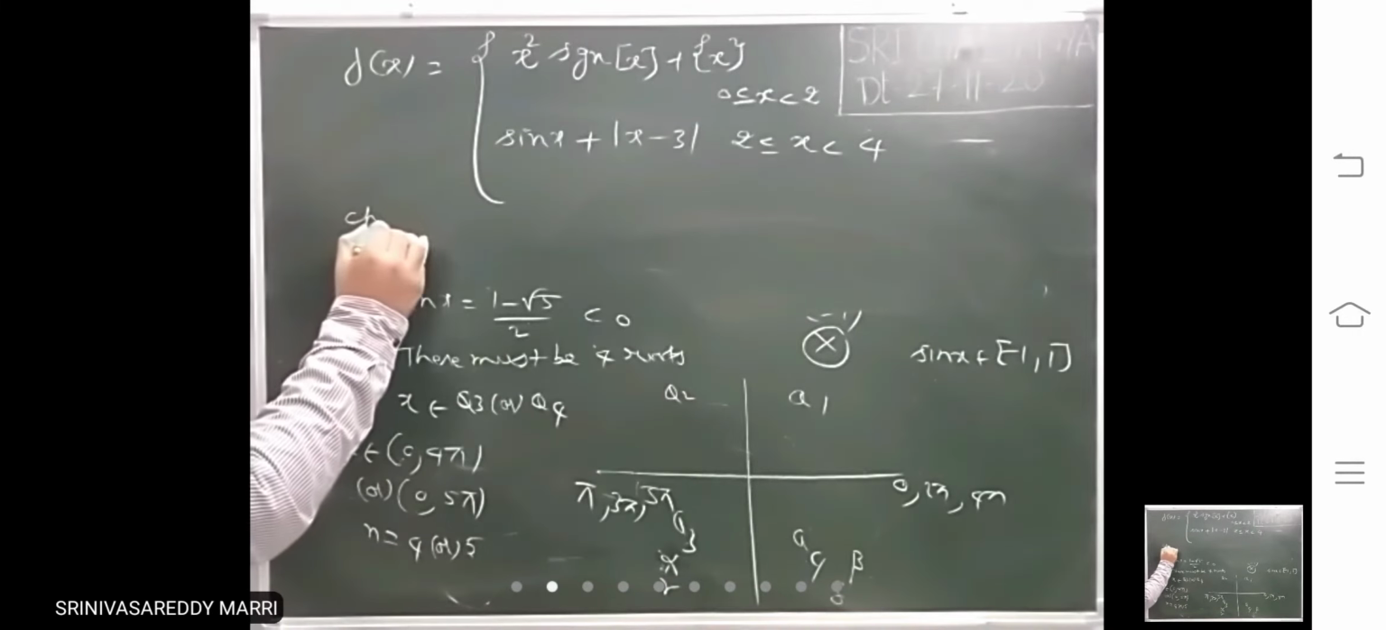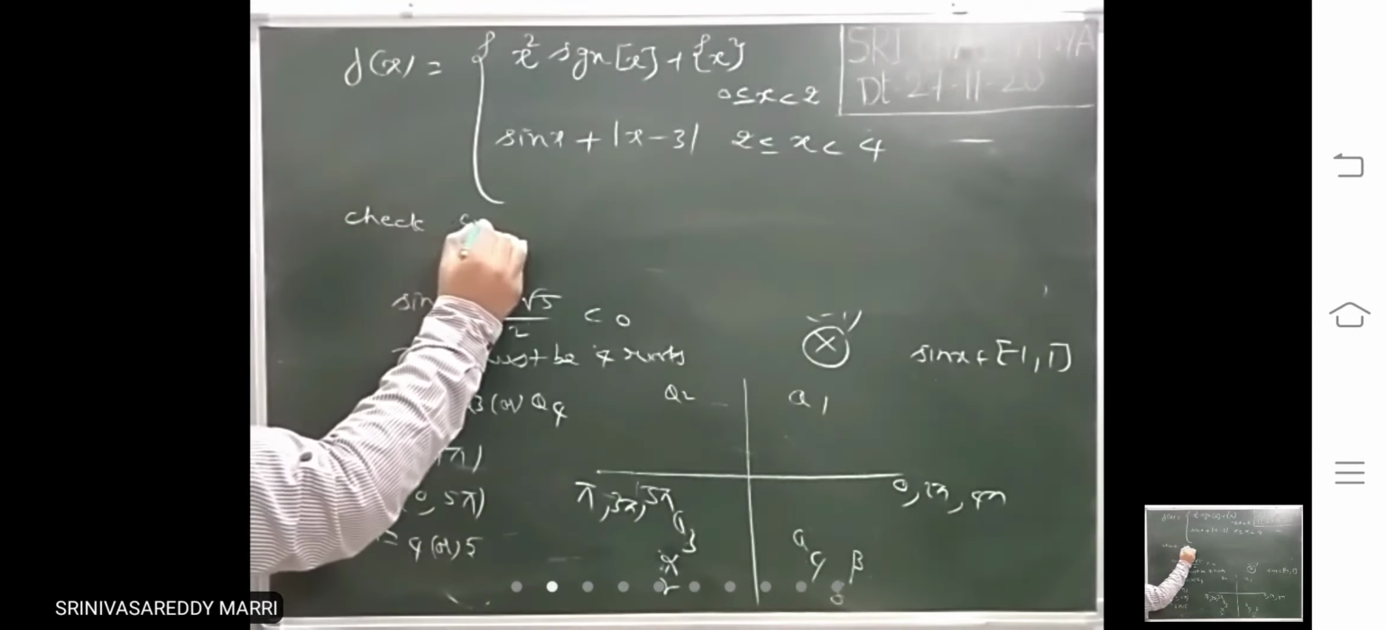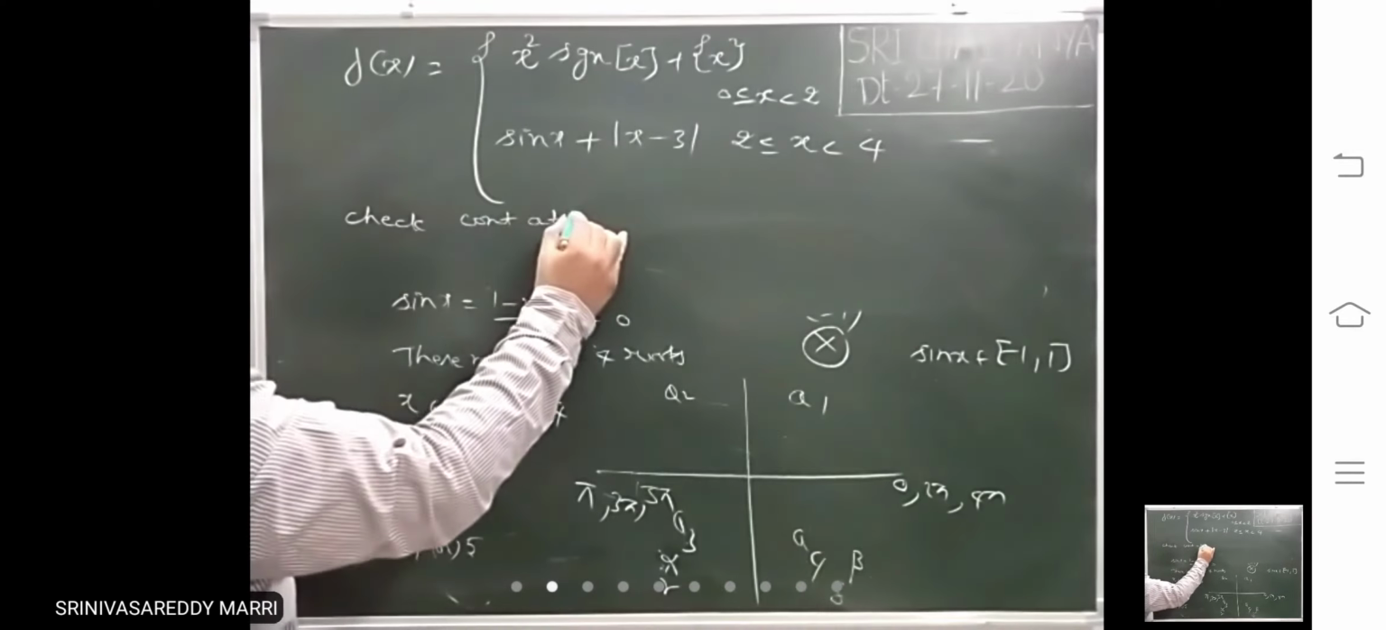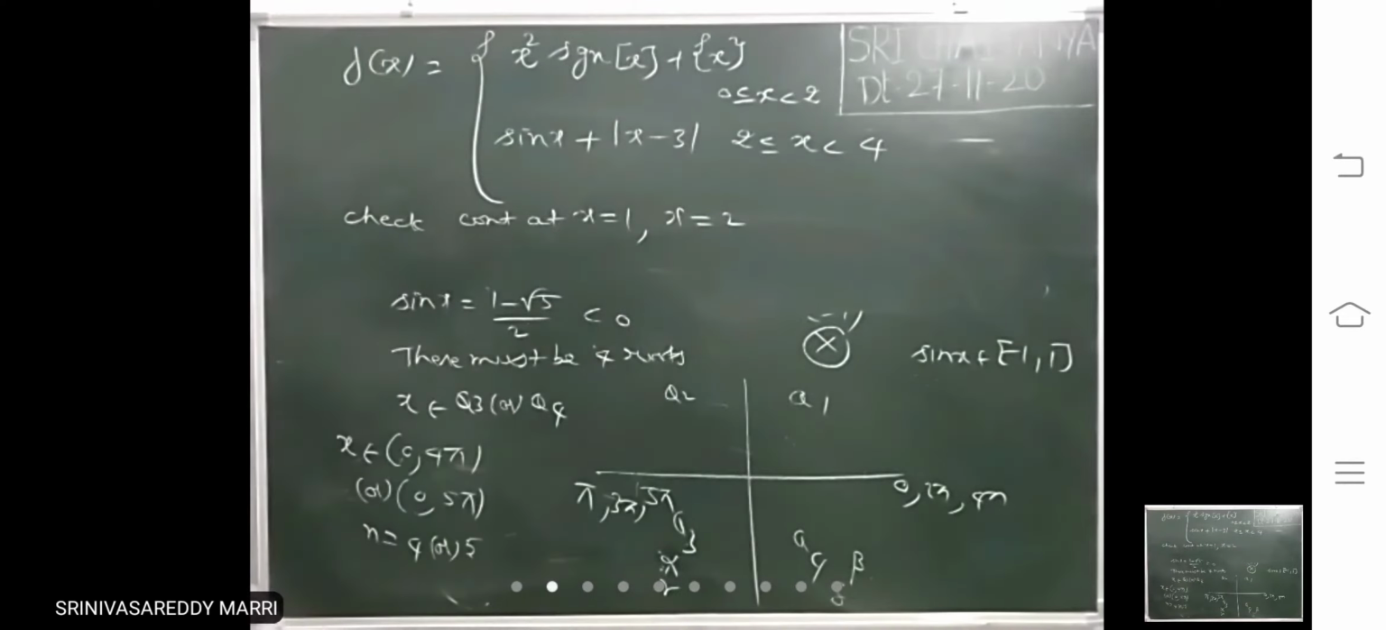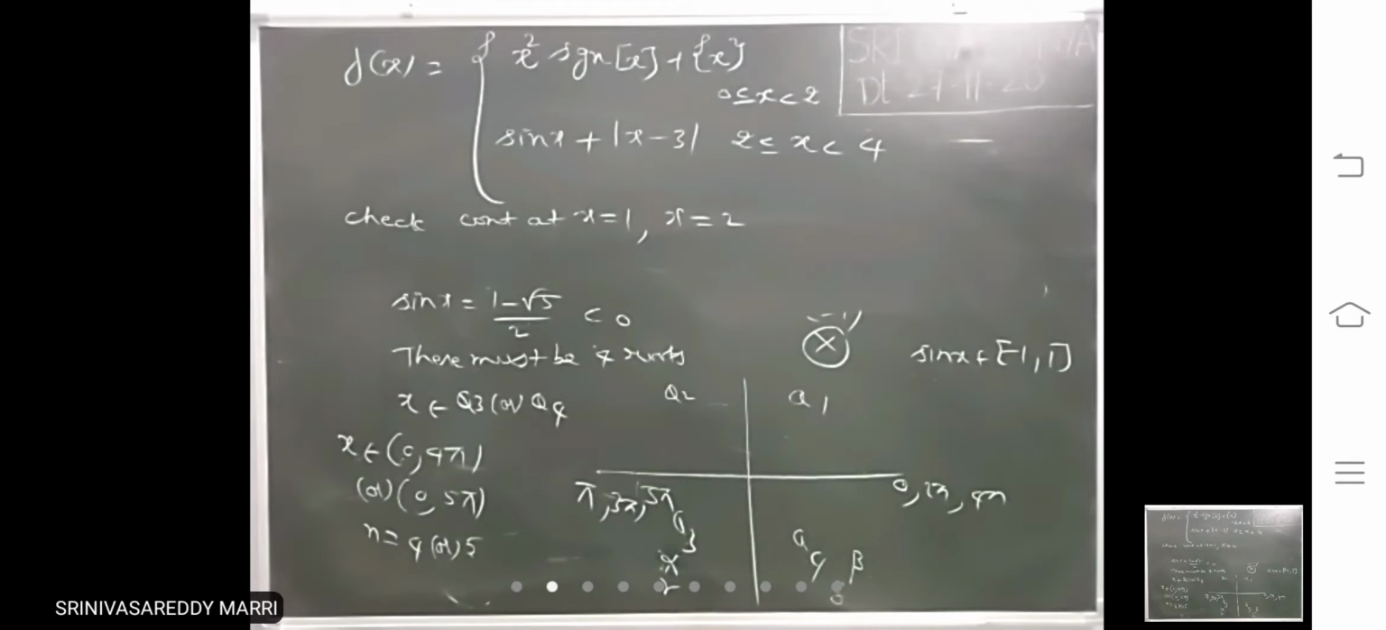Suppose the function is defined like this. Check continuity at x equal to 1 and x equal to 2. At these 2 points you have to check whether it is continuous or discontinuous.